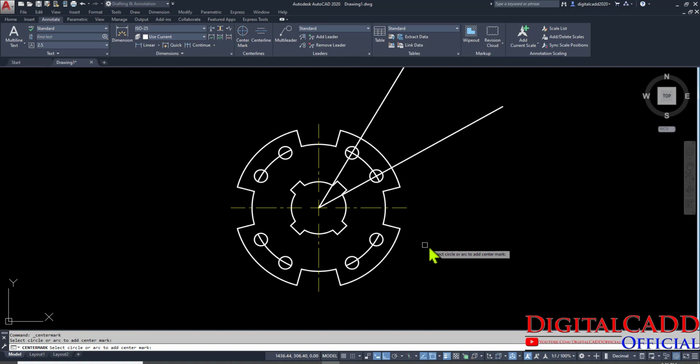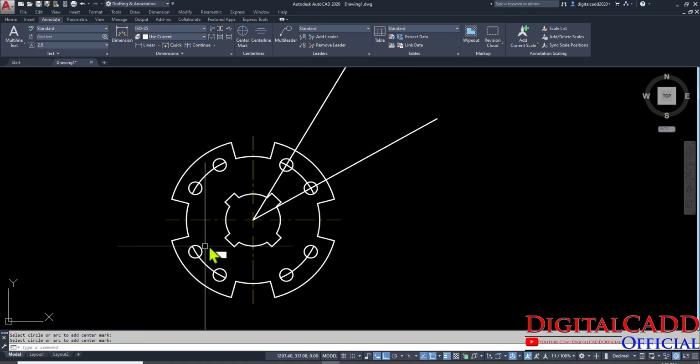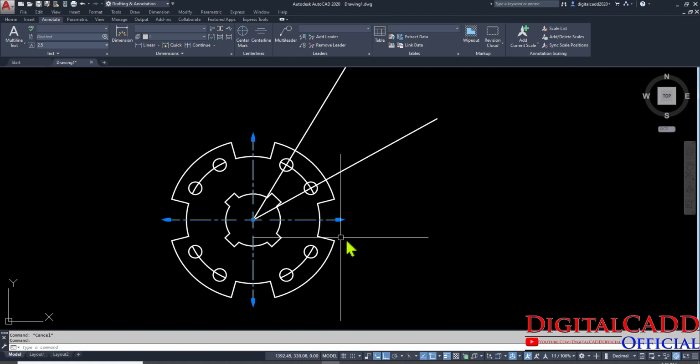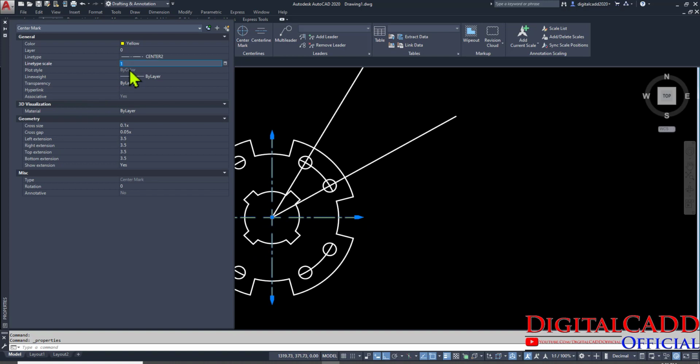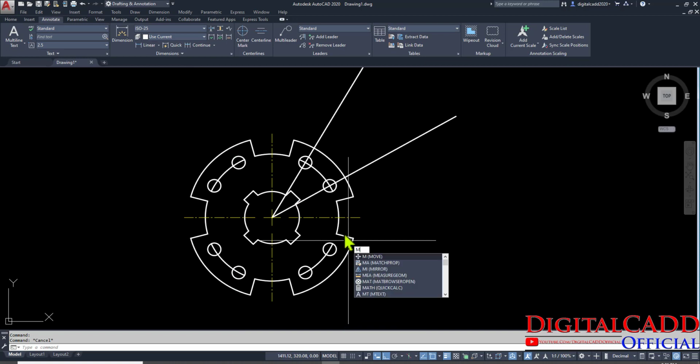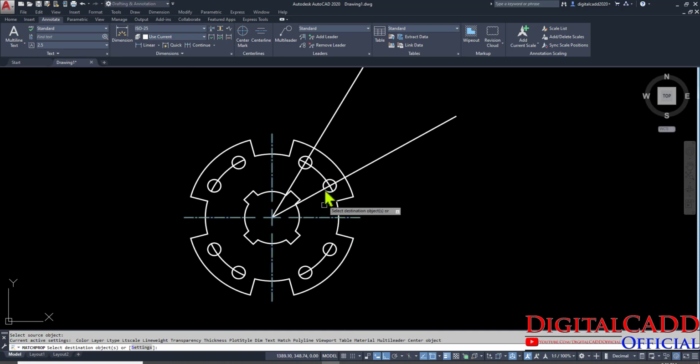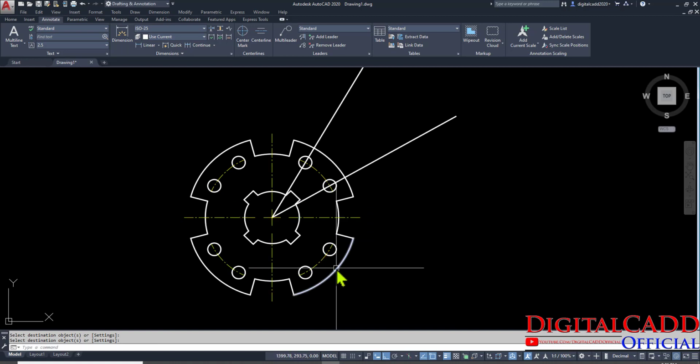Here you can see, we have MA for match property. Otherwise just select this center mark, center lines, Control plus 1, and here we can reduce the scale of the center mark or center line. Here we have made it 0.5. MA for match property, select this center mark and like this we have matched all the properties.